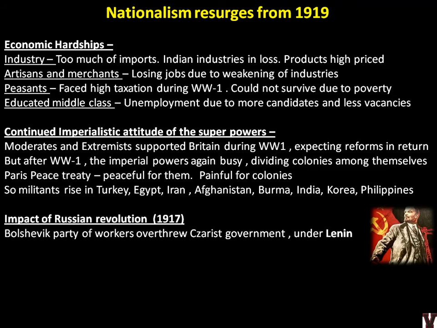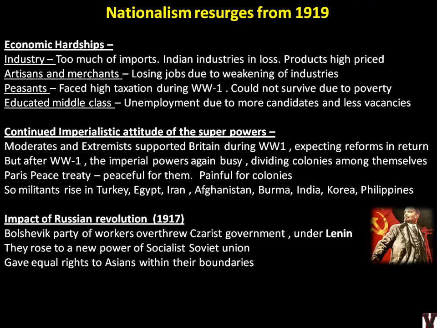The Bolshevik Party of Workers overthrew the Tsarist government. Tsar was the head or ruler at that time in Russia. So he was overthrown by the Bolshevik Party under Lenin. We learn it in world history. They rose to a new power, the Socialist Soviet Union. You know, the USSR was formed. It gave equal rights to Asians within their boundaries.